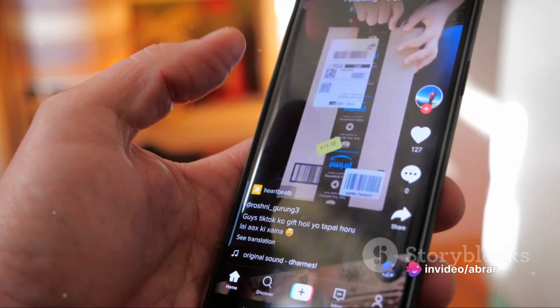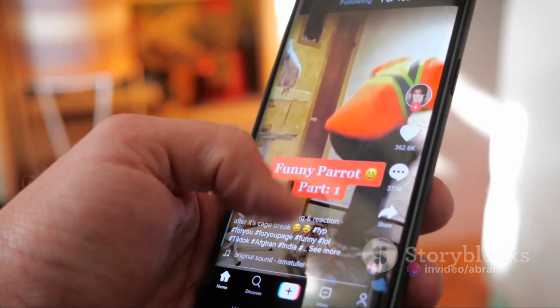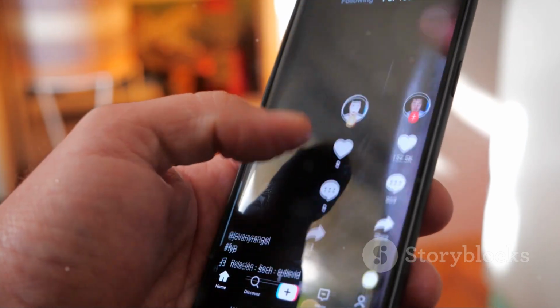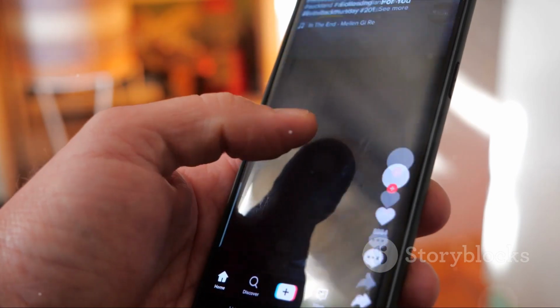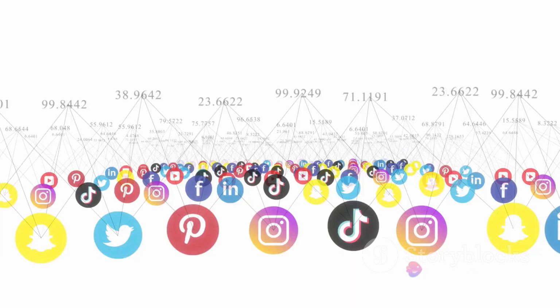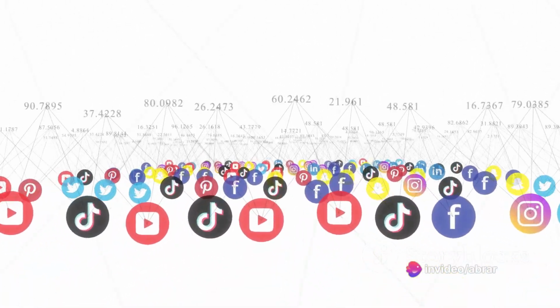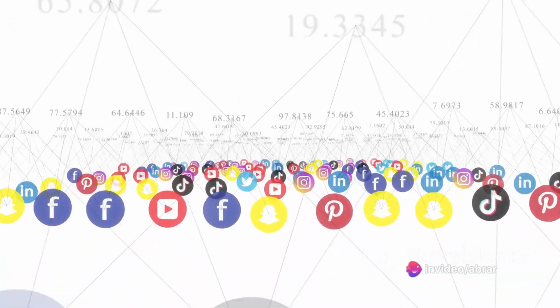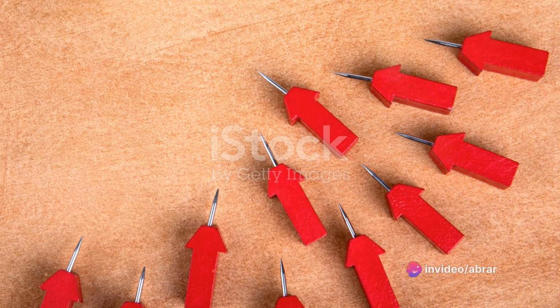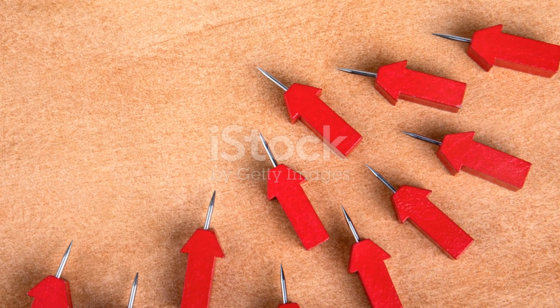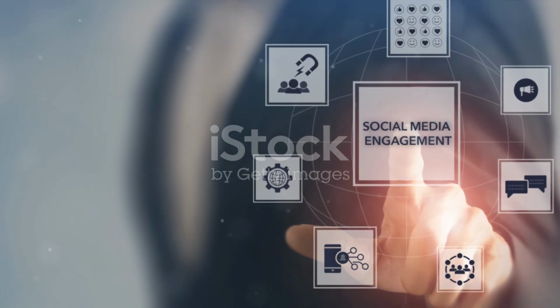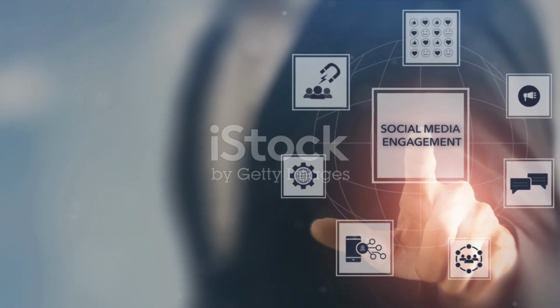User-generated content is a goldmine. Encouraging your followers to create content related to your brand or niche can significantly boost engagement and reach. Trying a TikTok growth tool can provide valuable insights to optimize your content strategy. Engaging with your audience is paramount. Responding to comments, messages, and mentions helps build a community around your brand.